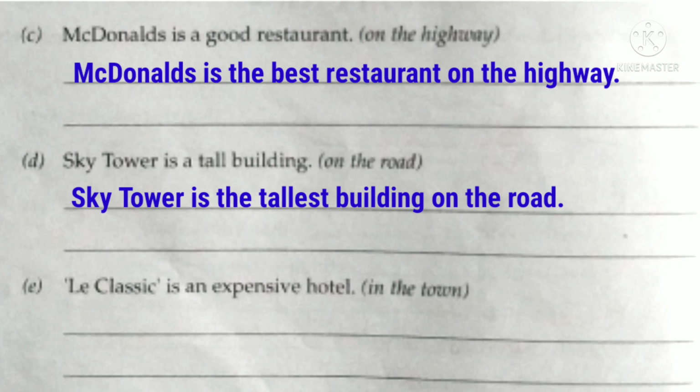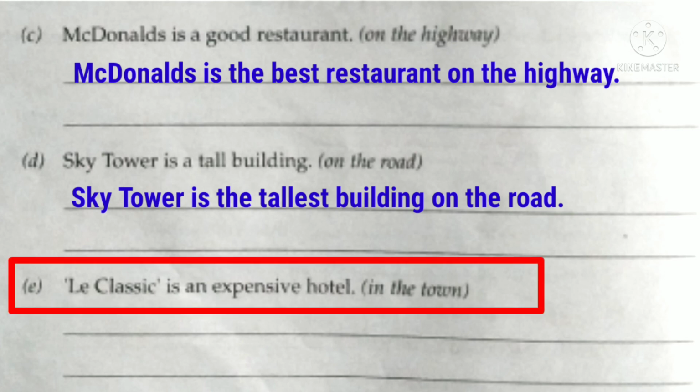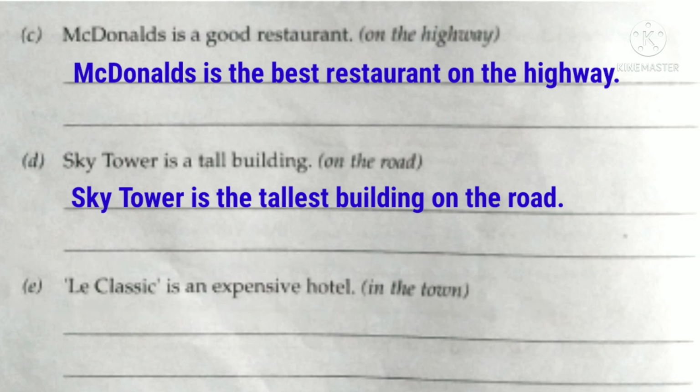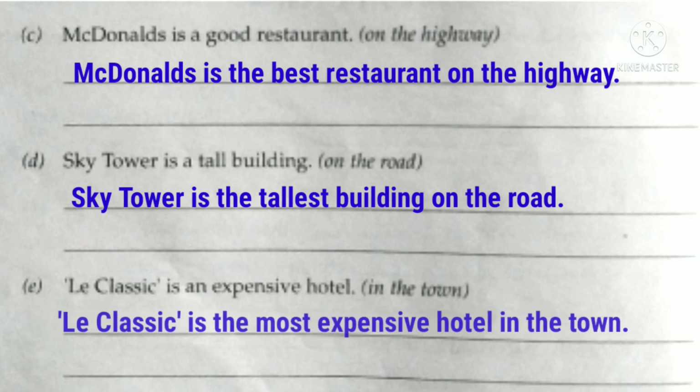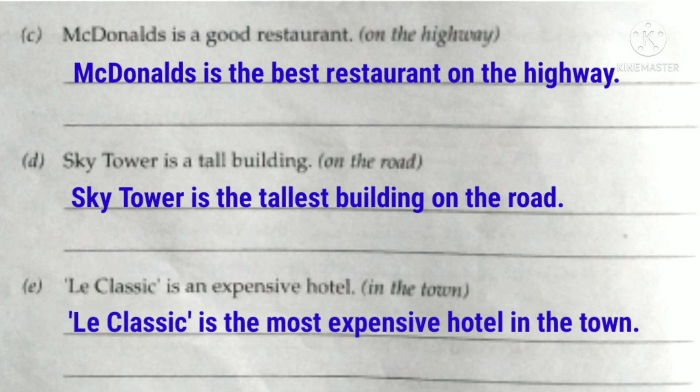Look at the last sentence now. Lee Classic is an expensive hotel. The words given in the bracket are in the town. So which is an adjective here? Yes, the word expensive is an adjective here because it is describing the noun hotel. So what is the superlative degree of the adjective expensive? Yes, it is most expensive. So the answer will be: Lee Classic is the most expensive hotel in the town.